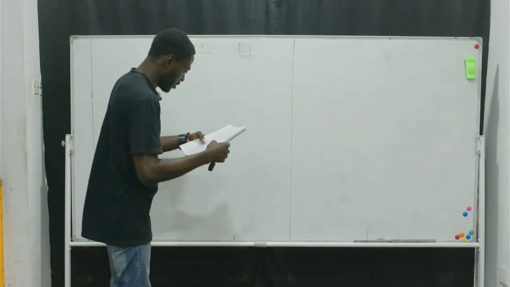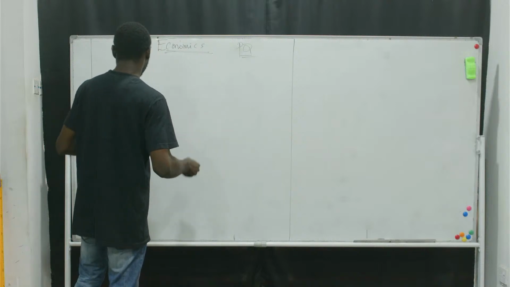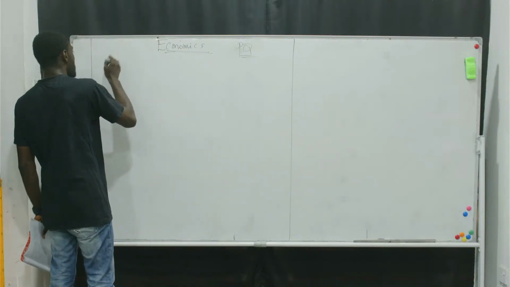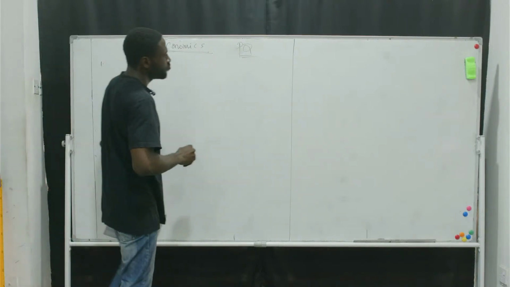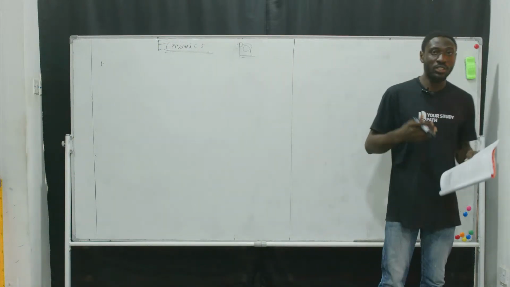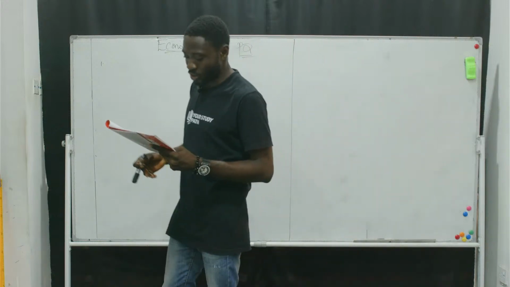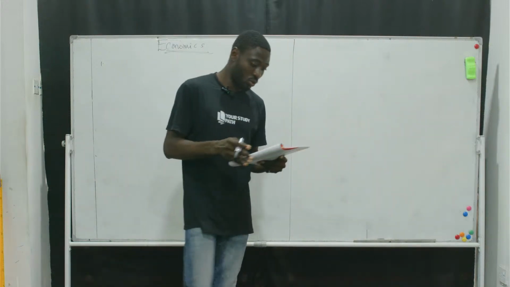So we are taking from question 1. What we'll be doing now is we are going to be going through these questions and I'll provide answers and I'll tell you why the answers are so.